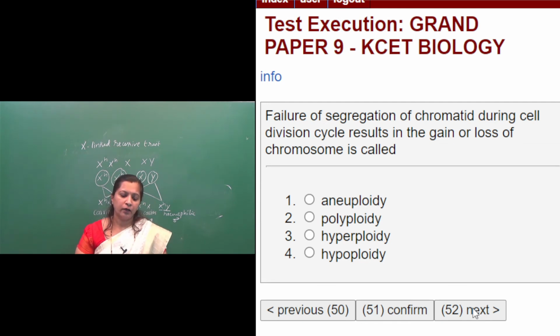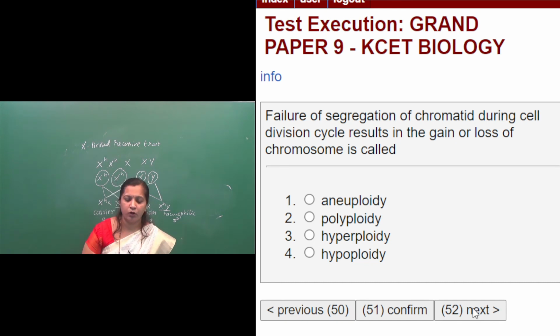So here it is because of the failure of the separation of the homologous chromosomes. What happens is, during cell division, suppose the chromosome from a homologous pair fails to separate, or there is a failure of the chromatids to separate, so that one gamete will have an extra chromosome and the other gamete will have no chromosome, right? So a gain or loss of chromosome takes place.